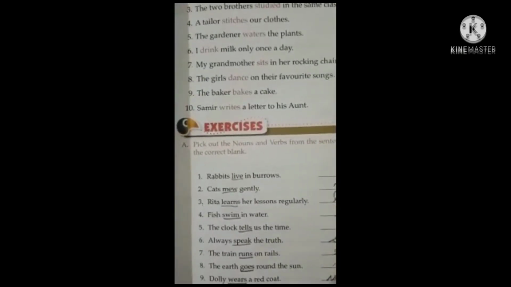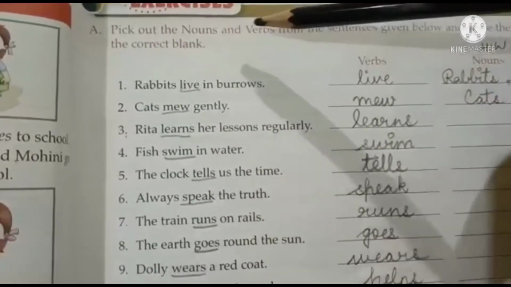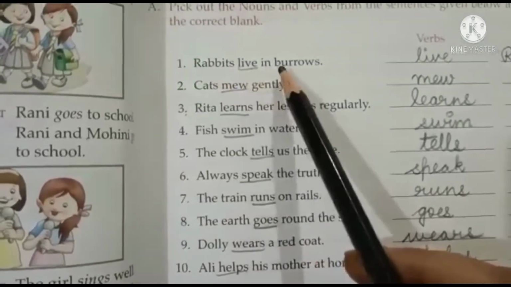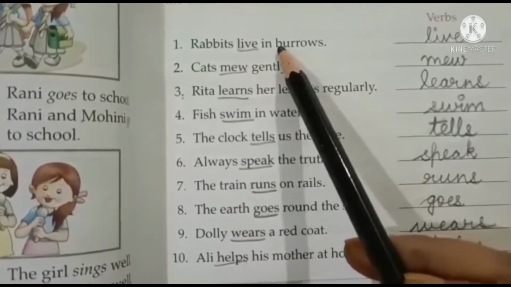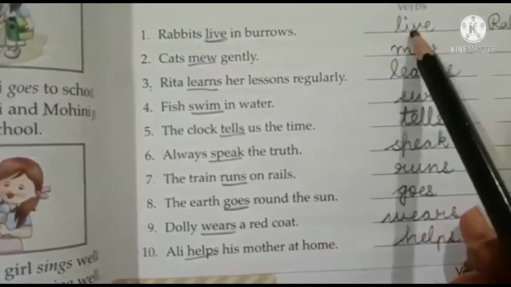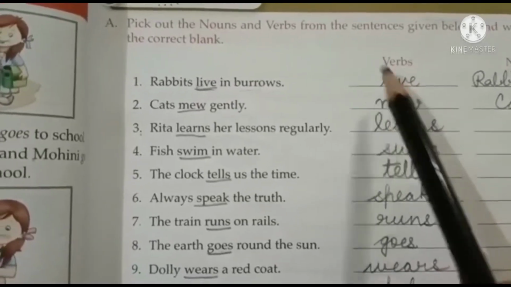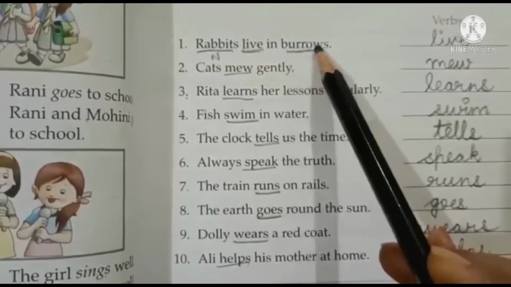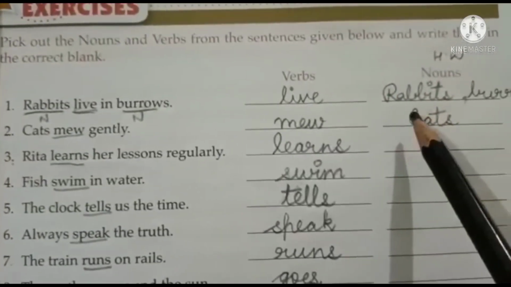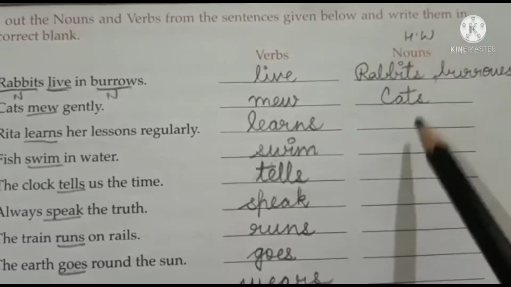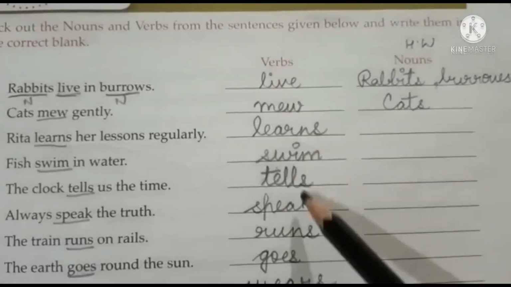Exercise number A. Now here, children, you have to pick out the nouns and verbs from the sentences that are given here. Okay. The first one is, rabbits live in burrows. Burrows is the home of rabbits. So what is the verb here? Live. Okay, so live you write here below verbs. And where are the nouns? Rabbit is a noun and burrows is also a noun. So nouns I have already taught you. You all know it very well. Rabbits and burrows you write below nouns. Names you write here. And what action is being performed you write here. Okay.